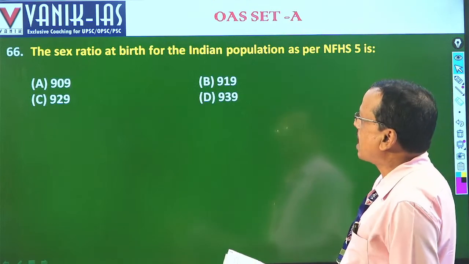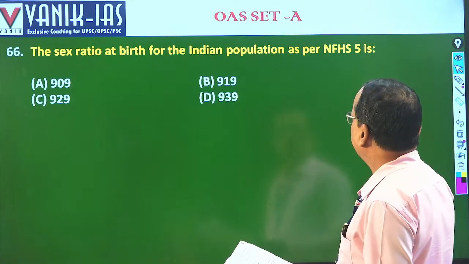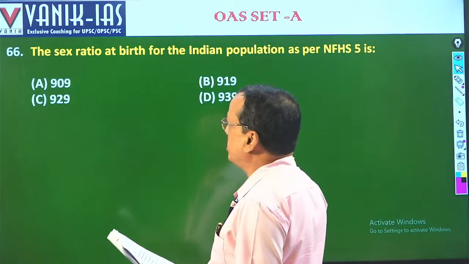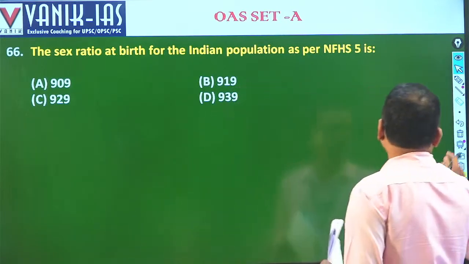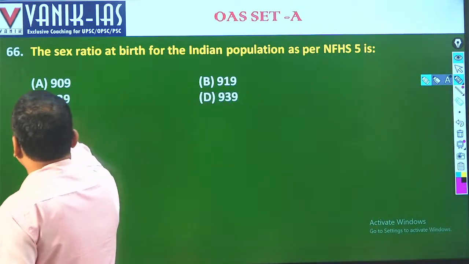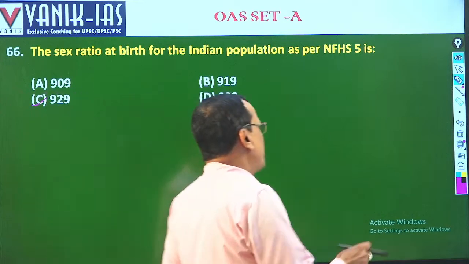The sex ratio at birth for the Indian population as per the National Family Health Survey 5. So what is the sex ratio? It is 929. So the right answer to this question is C. This is the right answer. Then the next question is,